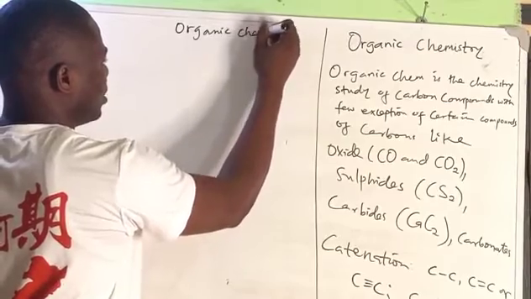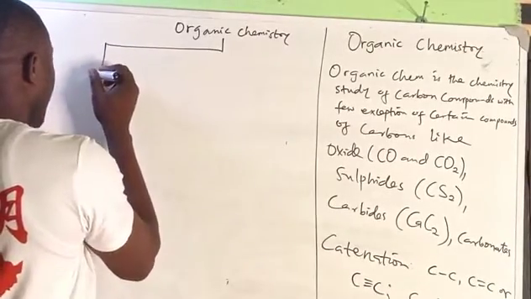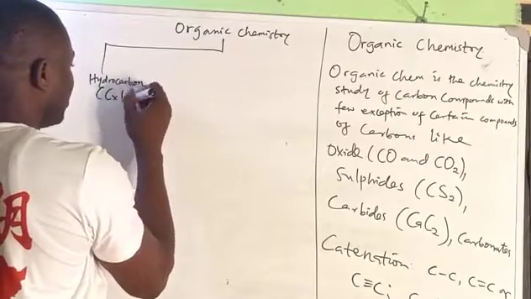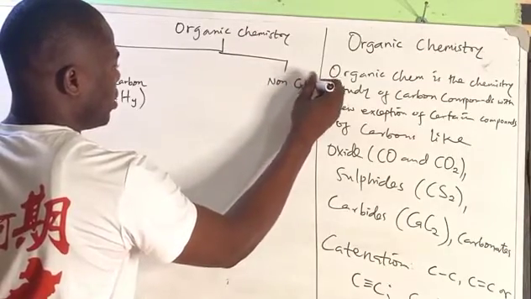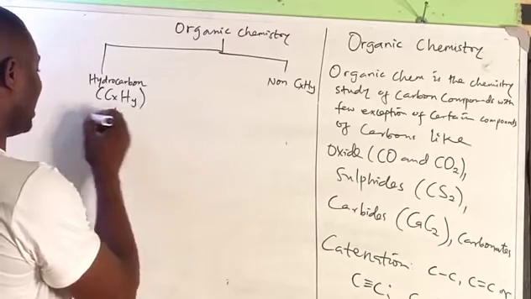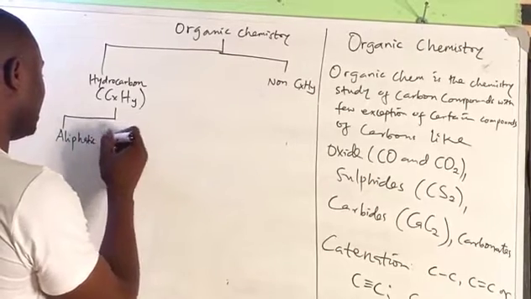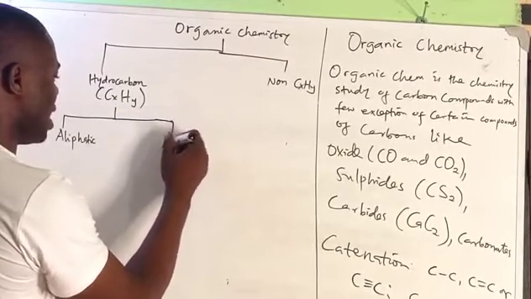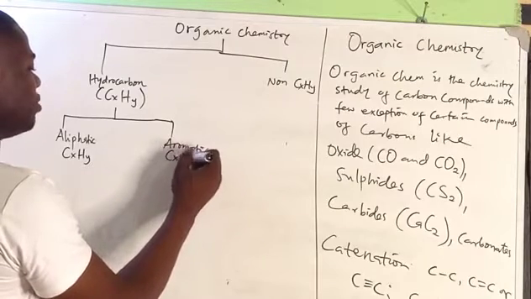I am classifying organic compounds into what we call hydrocarbons, with the general formula CxHy, and non-hydrocarbons, meaning non-CxHy. Under hydrocarbons, we classify into aliphatic hydrocarbons and aromatic hydrocarbons.